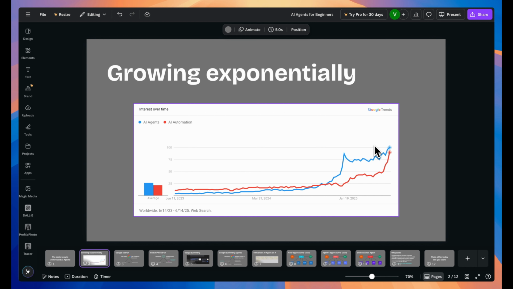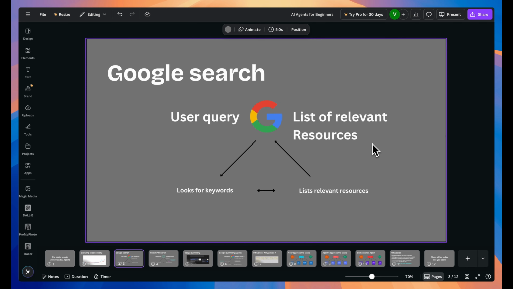Most of this explosive growth has happened since late 2024, and now it's growing by over 100% every single month. More and more people and businesses are actively looking for these agents. After spending time learning about them and building a few agents myself, I firmly believe that many jobs are going to change drastically or even become completely automated in the very near future. This means a significant portion of the workforce will eventually move into this space to make money. We are truly living through the early days, so a pretty big opportunity is up for grabs right now. Okay, let's get started using the Google search example.